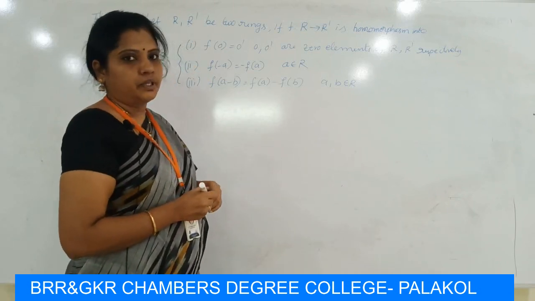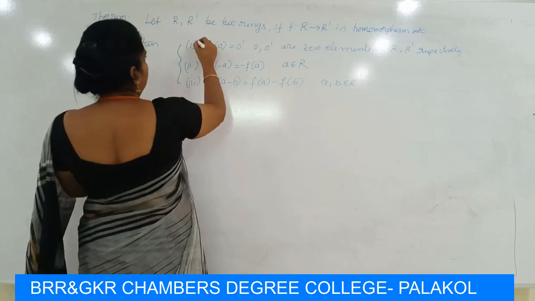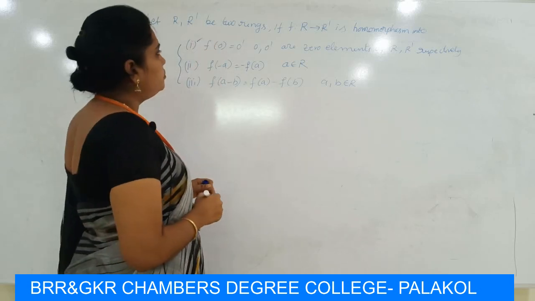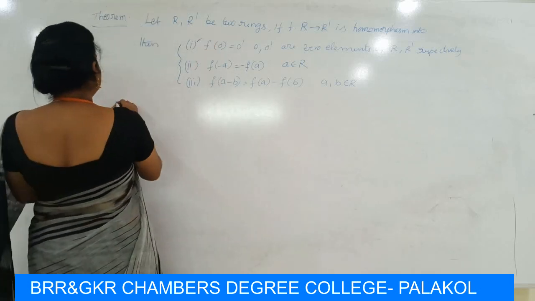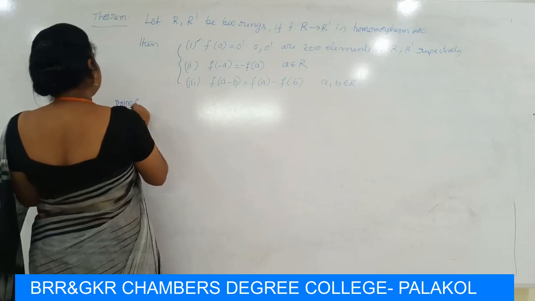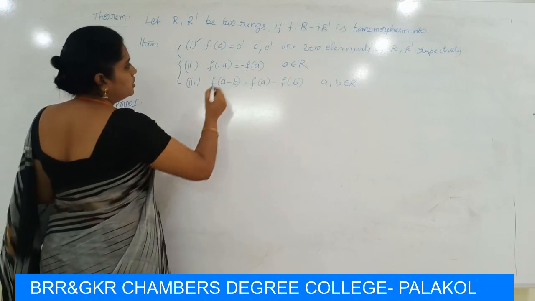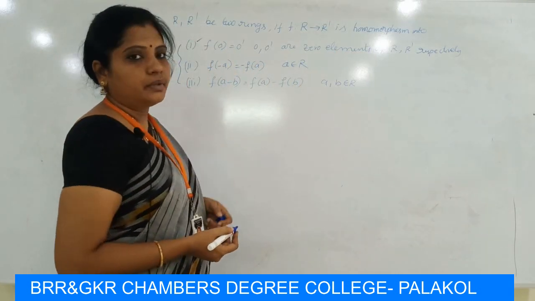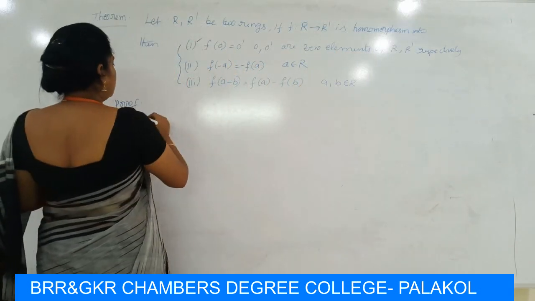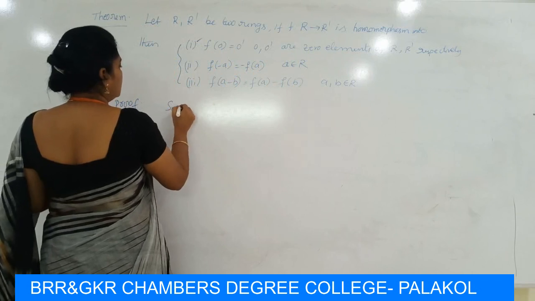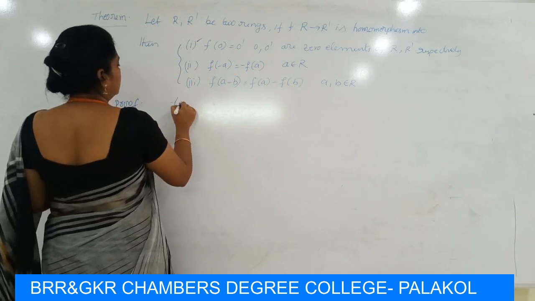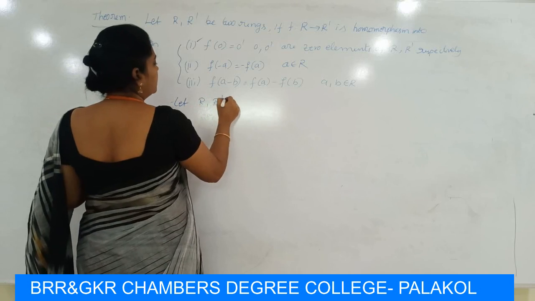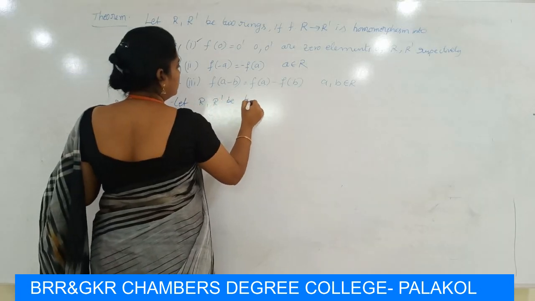So the first condition is f of 0 is equal to 0'. Here 0, 0' are the elements of R, R'. So since, given that, let R, R' be two rings.